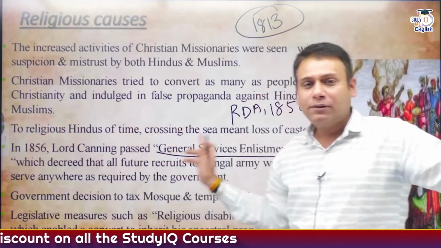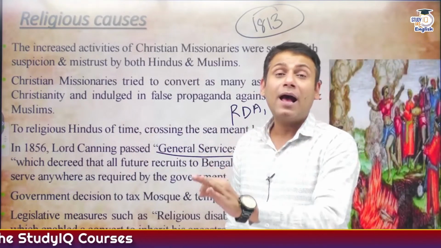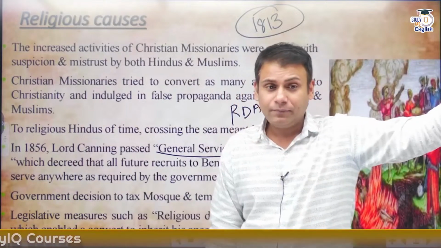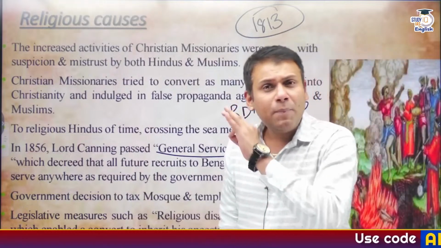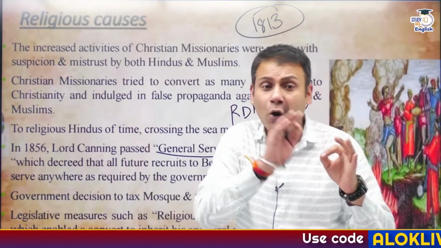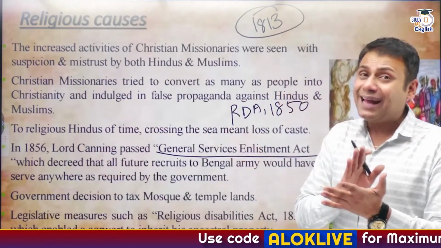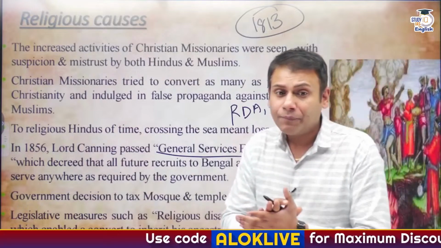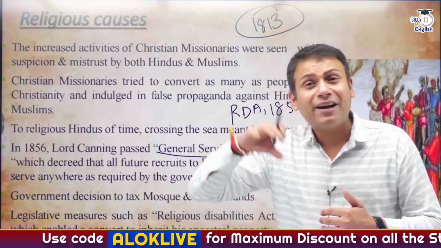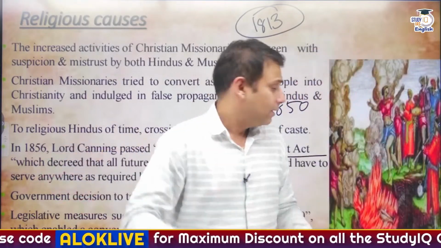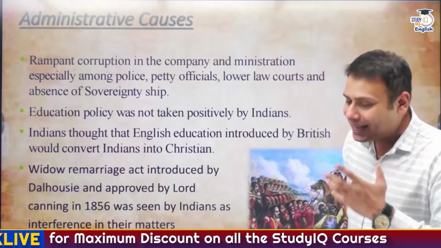Correct? And as per this General Service Enlistment Act, a person who is recruited into the British Indian Army has to serve anywhere as required by the government. Apart from this, they won't be given any double bhatta, that is foreign service allowances. Correct? The mosques were being taxed, the temples were being taxed. So, some or the other way, we felt that we people were getting forcefully Christianized. Correct?